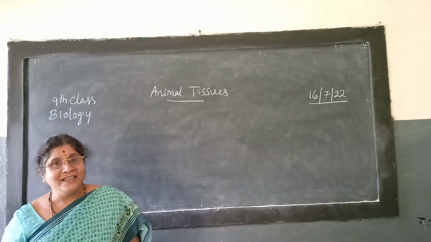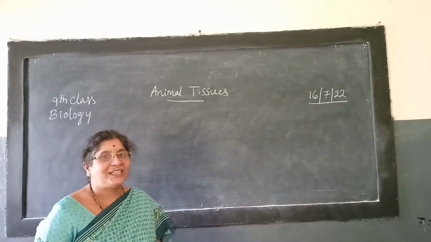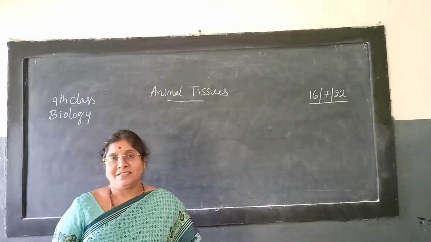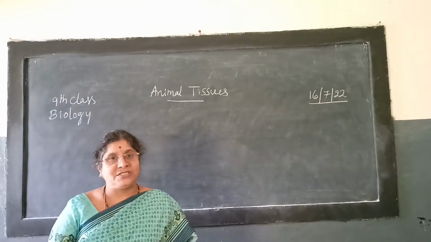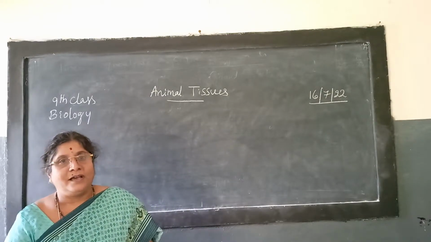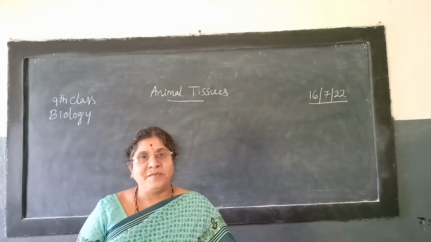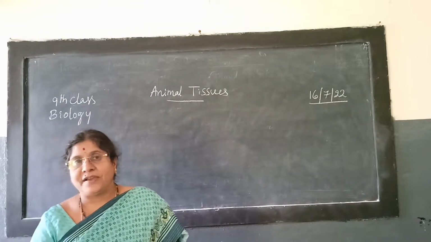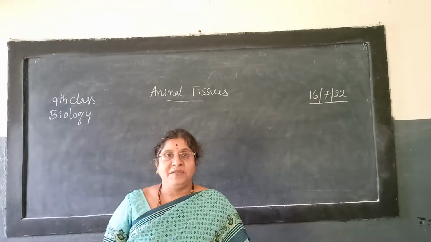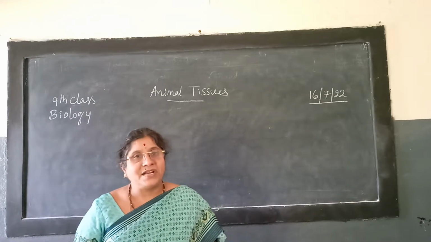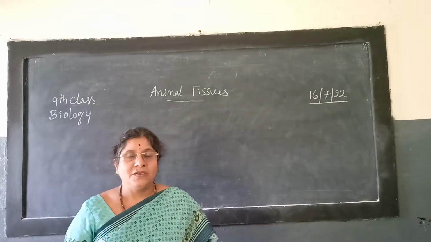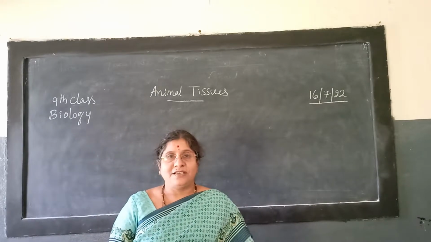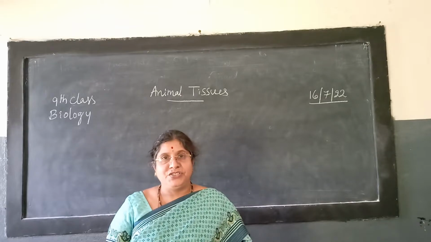Very good morning, children. So we were discussing animal tissues, the different types of animal tissues present in human beings and other animals. Also you learned, what are the different types of animal tissues? Epithelial tissue, muscular tissue, connective tissue, and nervous tissue. So these are the different types of tissues.